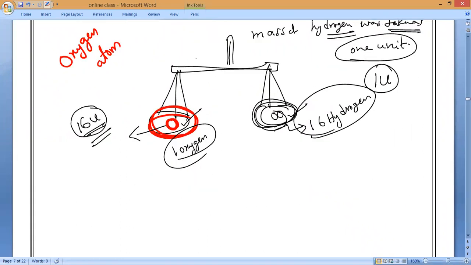Are you clear, Harish? So they were comparing with hydrogen. That is why they formed the formula also. Relative atomic mass of an element, please write.